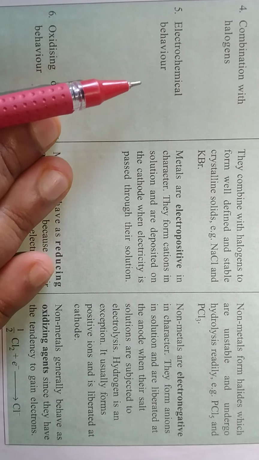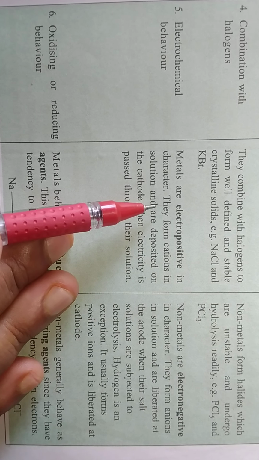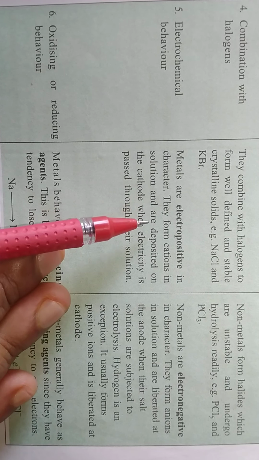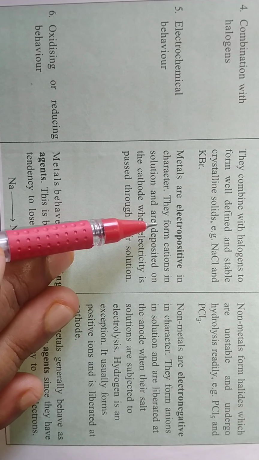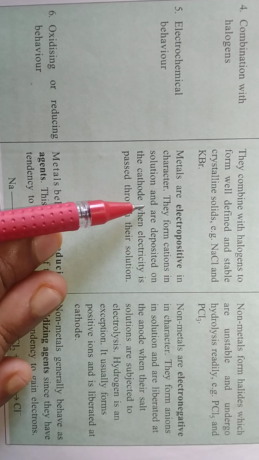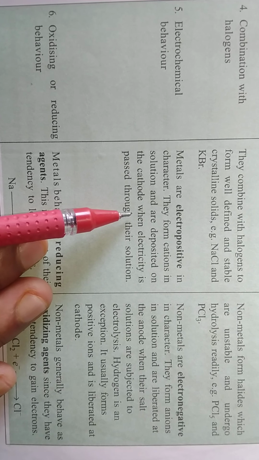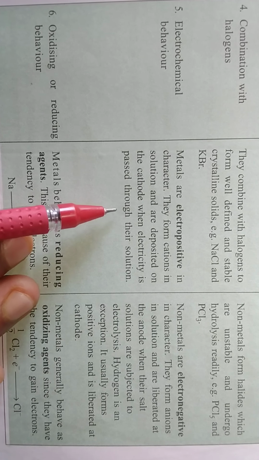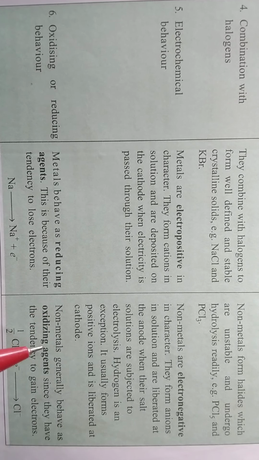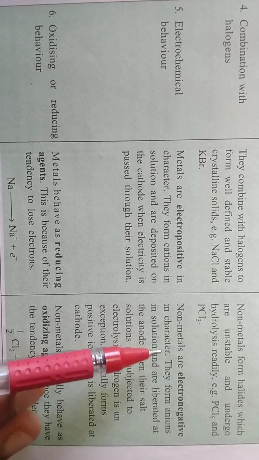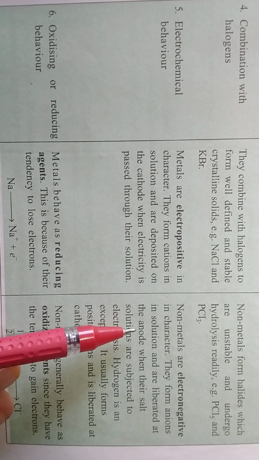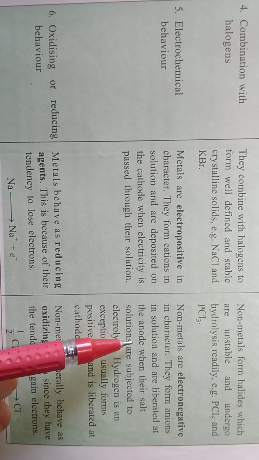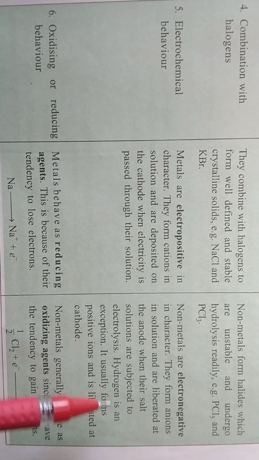electrochemical behavior. So metals are electropositive in character. That means metals have a tendency to lose electrons and therefore they form cations. They form cations in solution and are deposited on the cathode when electricity is passed through their solution. And non-metals are electronegative in character. That means they have a tendency to gain electrons. They form anions in solution and liberate at the anode when the salt solutions are subjected to electrolysis.